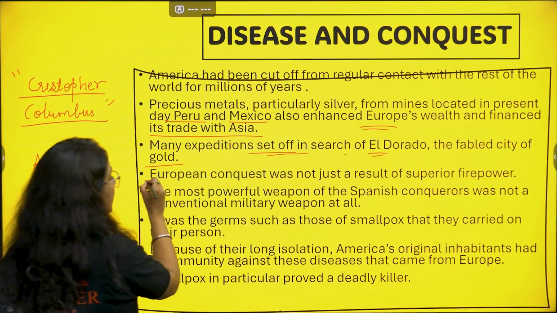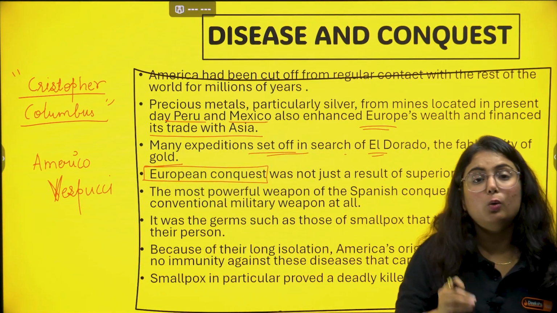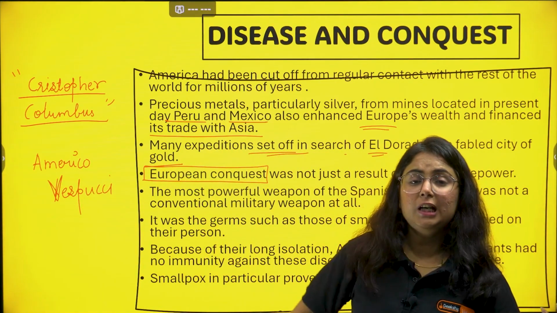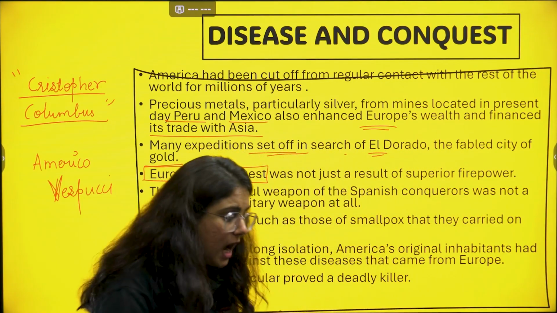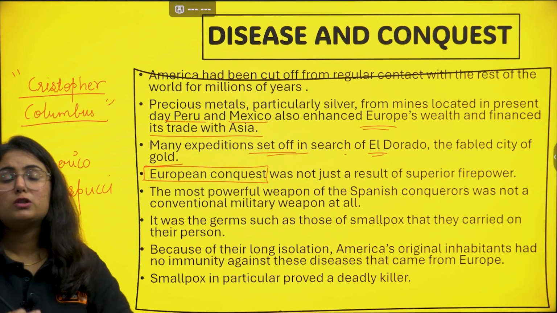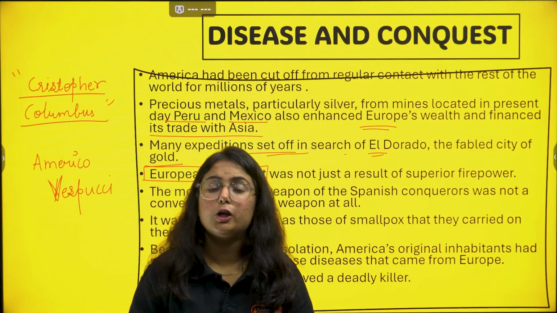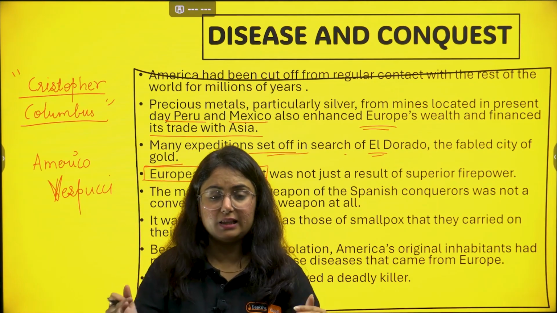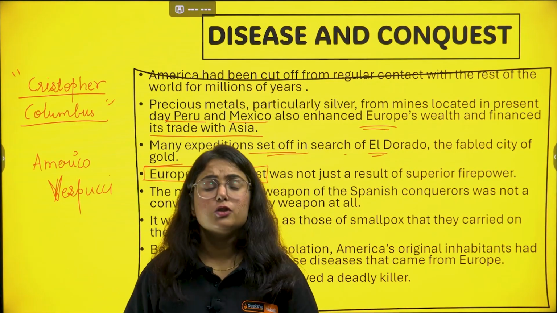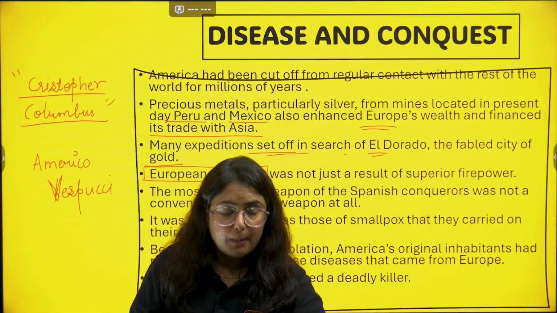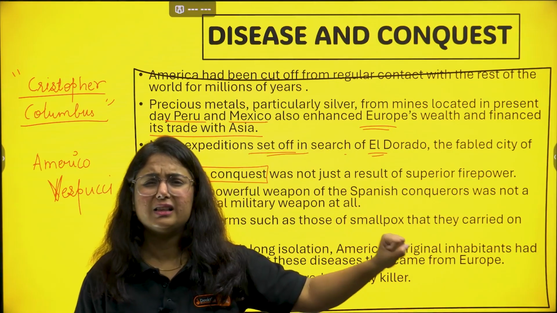But now here comes the European conquest. We know that Europeans did not only want wealth. It started with wealth but ended with colonization, that means a quest for power. They wanted to conquer the place also, because it's not only about wealth. They also wanted land. Europe is a small land, and by the 15th and 16th century their population was rising so much. So in search of land and opportunities, people started moving from Europe to America, settling there, farming there, and many more such things.